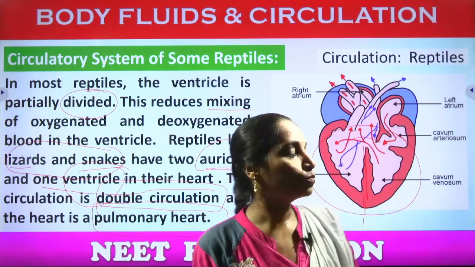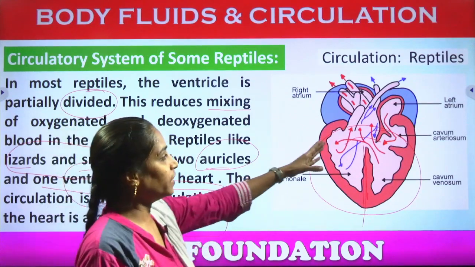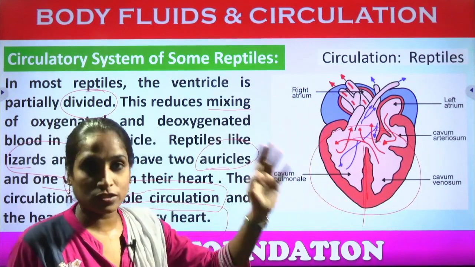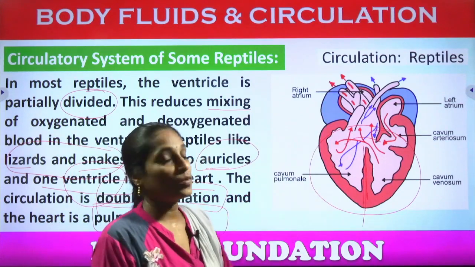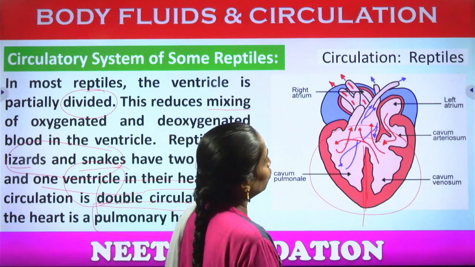Yes, let us see how. What is moving here? Circulation in the reptiles. The red arrow marks indicate the oxygenated blood and the blue arrow marks indicate the deoxygenated blood. Let us see what goes first.